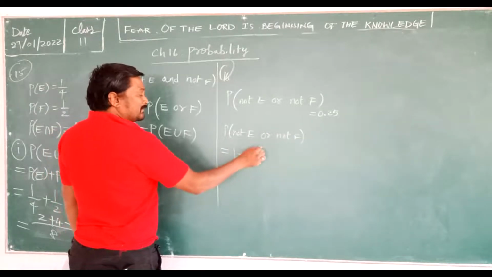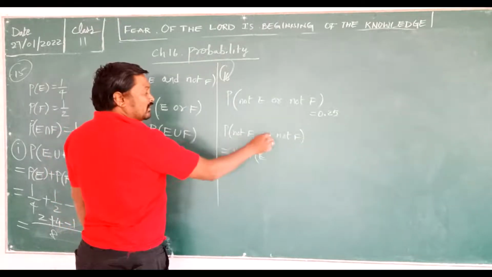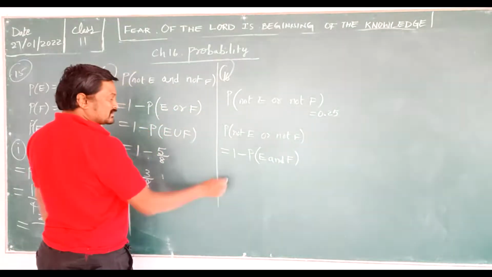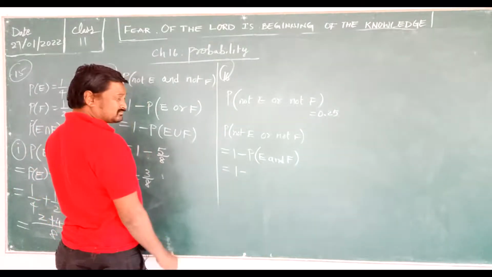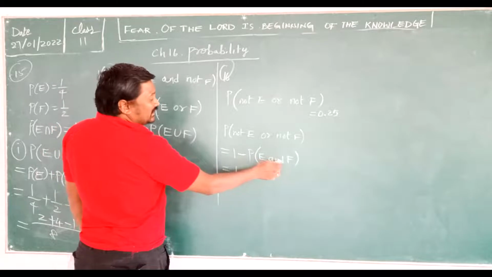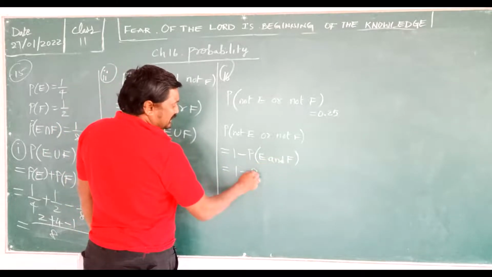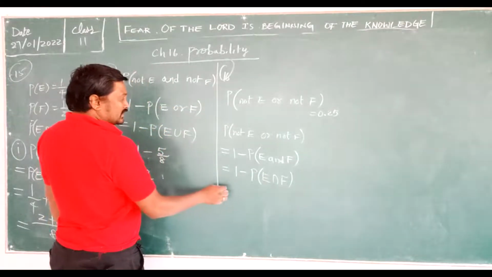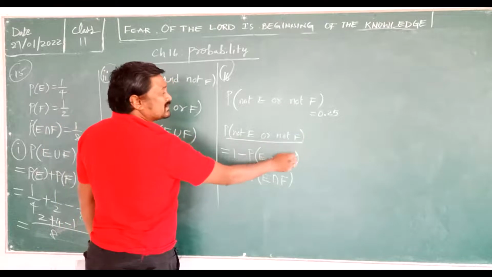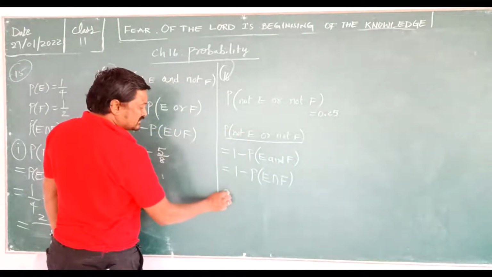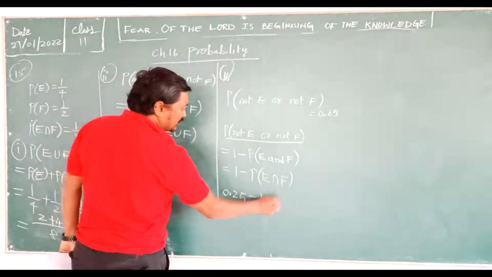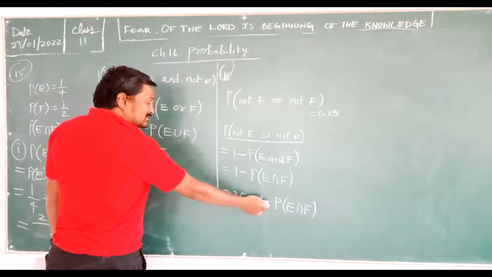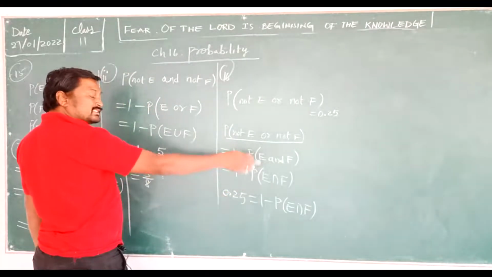It is 1 minus probability of E and F, that is, 1 minus P of E intersection F. Given 0.25 is equal to 1 minus probability of E intersection F. Minus goes to the other side as plus, and plus goes to the other side as minus.